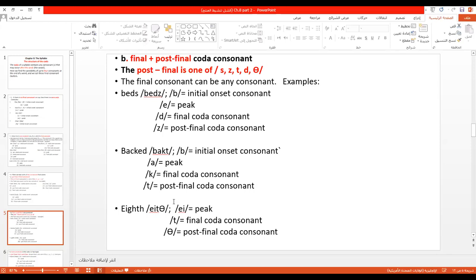There is no onset, zero onset, nothing before the vowel. So I'm going to start with the vowel. A peak. T. Look, T is not one of these. So I say T final coda consonant and T post-final coda consonant. These are the two types of two consonants in the coda, either pre-final plus final or final plus post-final.